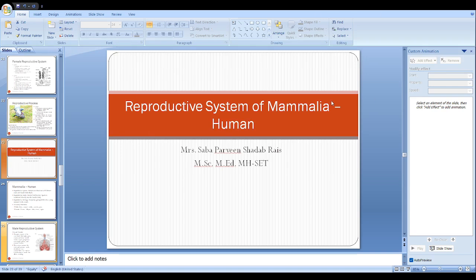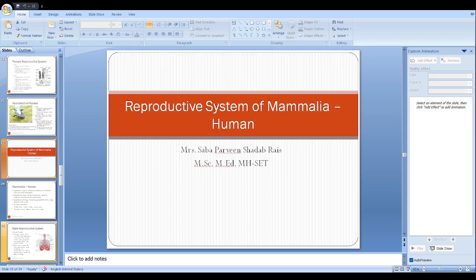Let us talk about the fallopian tube. Fallopian tubes are responsible for the transport of the ovum to the uterus. Point to be noted here, the unfertilized ovum is going to transfer from the ovary to the uterus. And then the next part is the infundibulum. Infundibulum is a finger-like projection of the fallopian tube, which is situated near the ovary. It looks like it's holding the ovary.